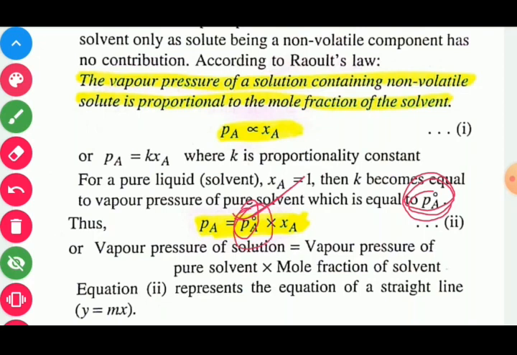So finally we may say that if a non-volatile solute is present in the solution, at that time vapor formation depends on the particles of solvent only. So in such a situation, the vapor pressure of solvent decides the vapor pressure of solution. So finally we may say vapor pressure of solution is equal to P naught A into XA.